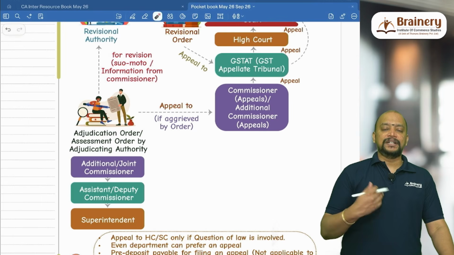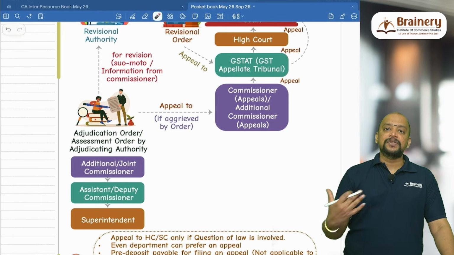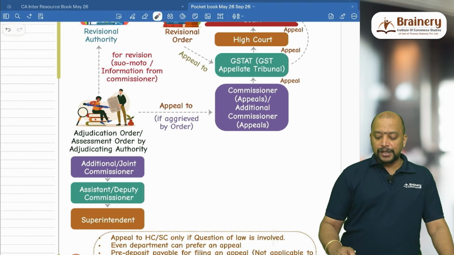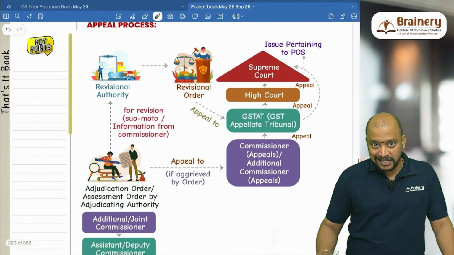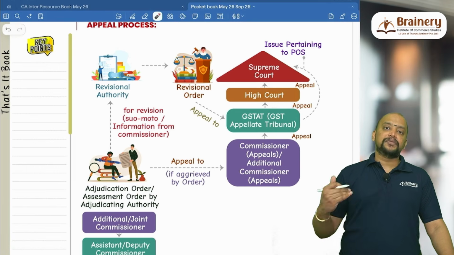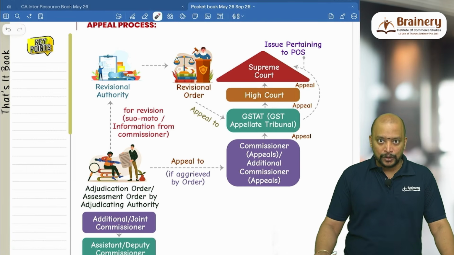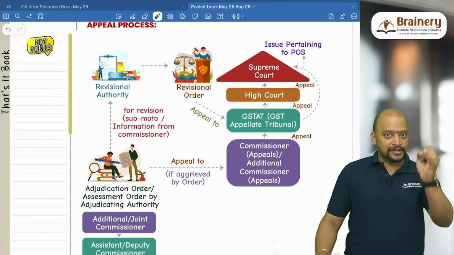So if the taxpayer is aggrieved by that order, then they will go for appeal to the commissioner appeals or additional commissioner appeals. And the further appeal is with the GST Appellate Tribunal, and thereafter with the High Court, and thereafter with the Supreme Court. But if the issue is related to place of supply, so just